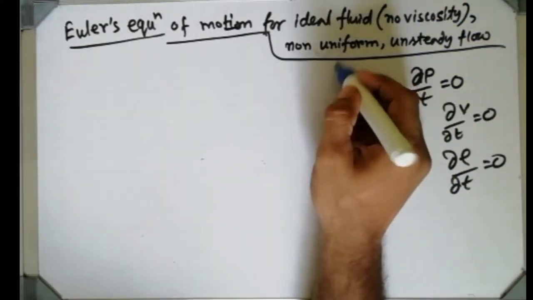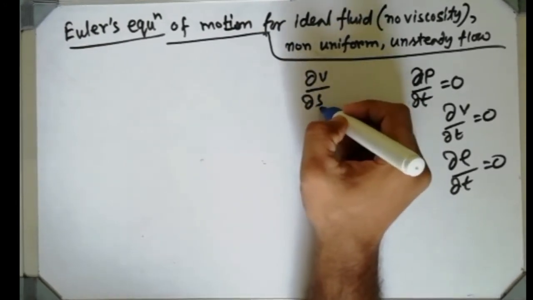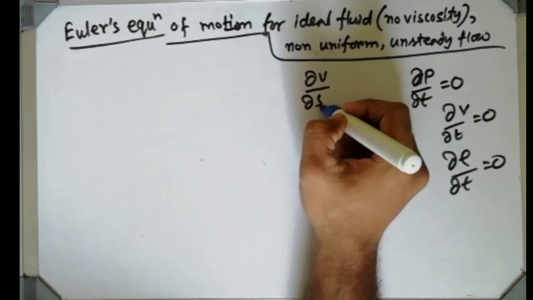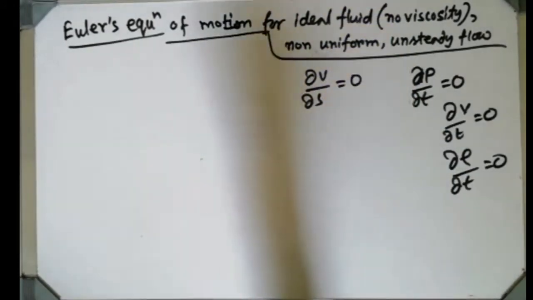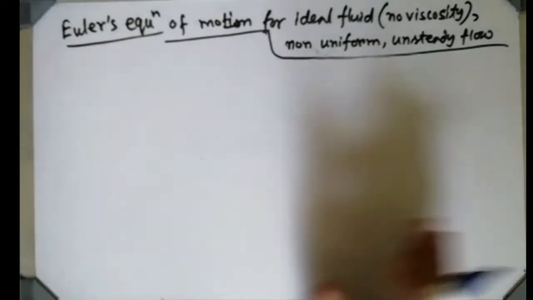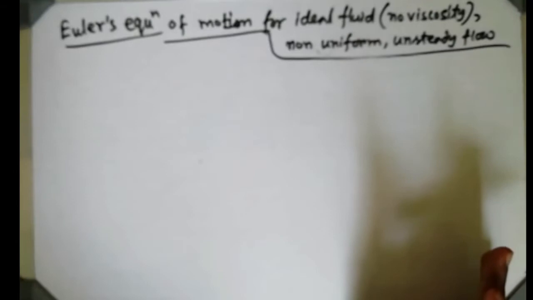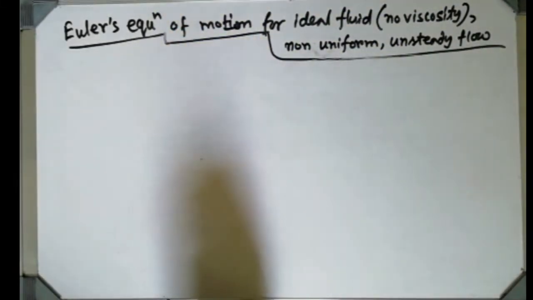And if anybody asks you the differential form of uniform flow, then velocity with respect to space, where space is symbolized by s, del v del s is 0, that is uniform. If it is non-uniform, then it is not equal to 0, nothing else. They are very easy, but not explained easily. That is the problem. Why is the derivative 0? Because we know that for every constant, if we differentiate, it will be 0. And they are constant, that's why differentiation is 0, nothing else.